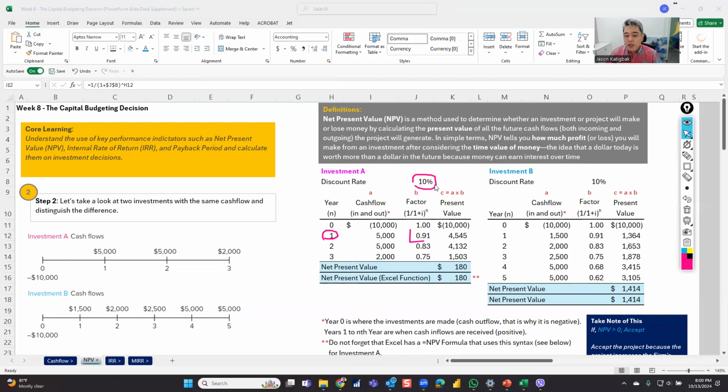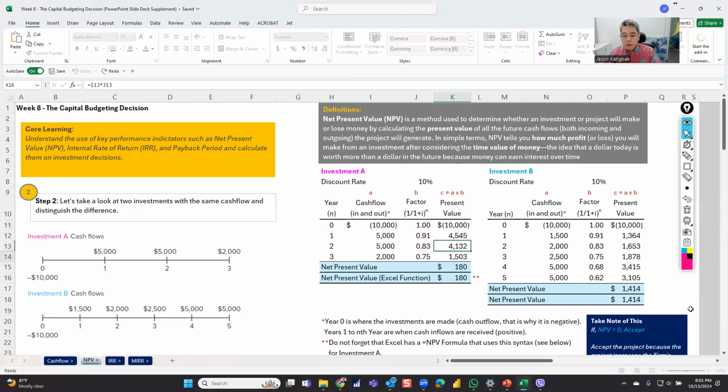$1 after year 2 using a discount rate or weighted average cost of capital of 10% is 83 cents to $1 because that's the time value of money. In our case, our multiplier is 0.91, point something, something, something, because this one is a long number, right? So I'm just making it 2 decimal places. And then if you multiply it, that would now represent your cash inflow and cash outflow valued to the now. So that's why I just need to add it up. Similar also to investment letter B.